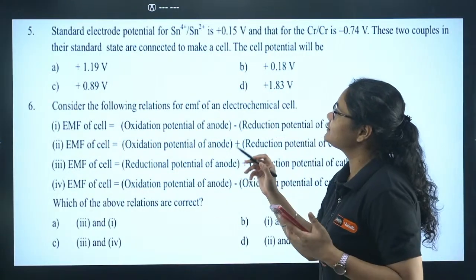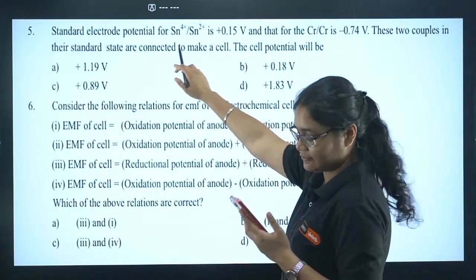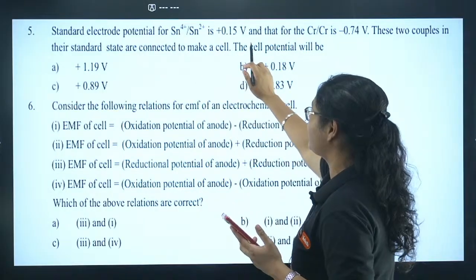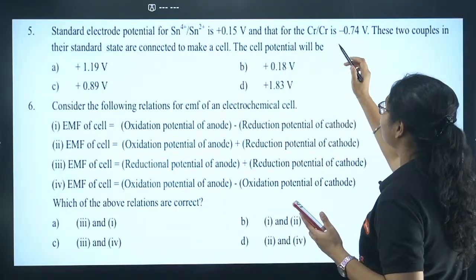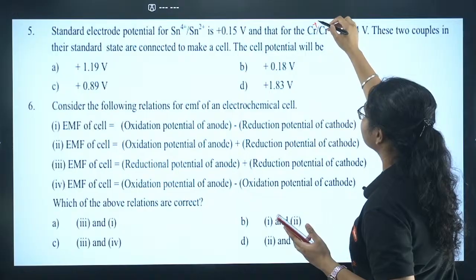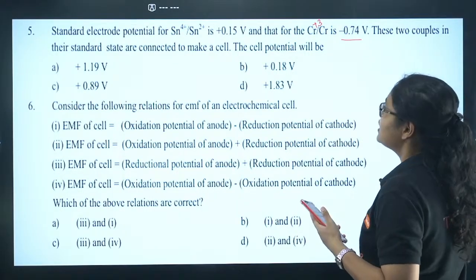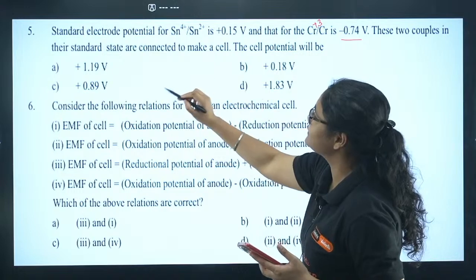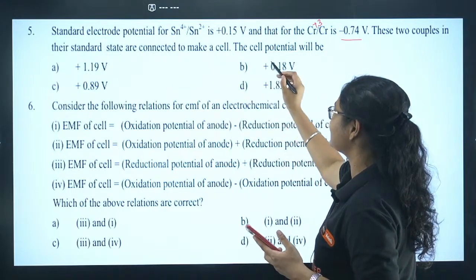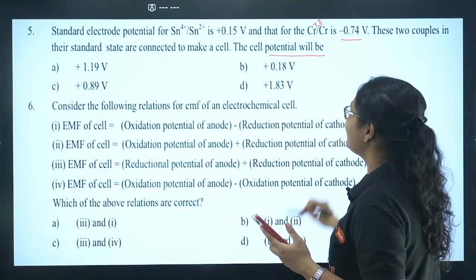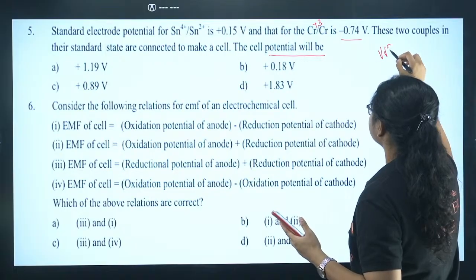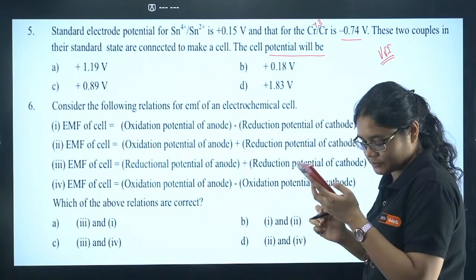Again, the question is: the standard reduction potential for Sn4+ to Sn2+ is 0.15 volt, and that of chromium 3+ to chromium is minus 0.74 volt. Those two couples in their standard state are connected to a cell. The cell potential will be? Very, very important question. Please find the answer for this question.